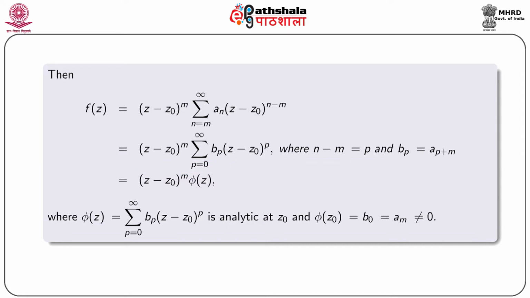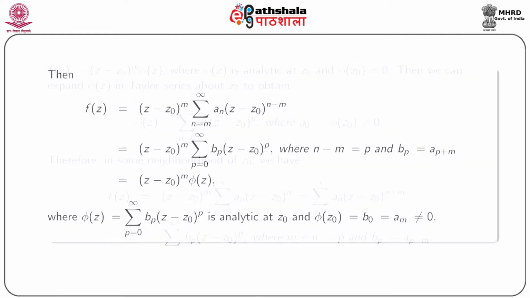That is, we can write (z minus z0) to the power m phi(z), where phi(z) equal to summation p equal to 0 to infinity b_p (z minus z0) to the power p, which is analytic at z0, and phi(z0) is obviously b_0, and that is equal to a_m, which is not 0.